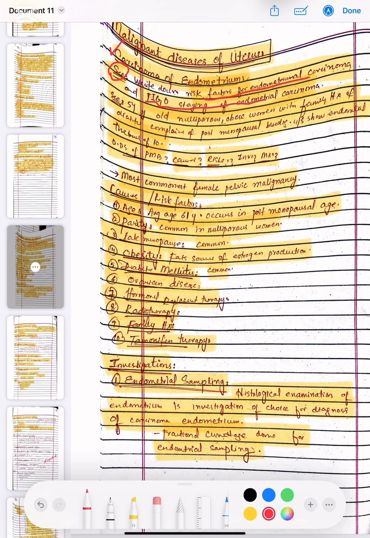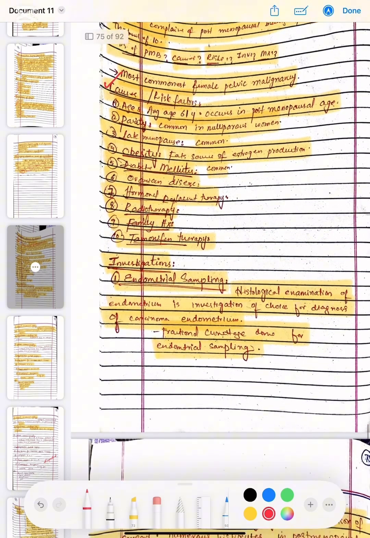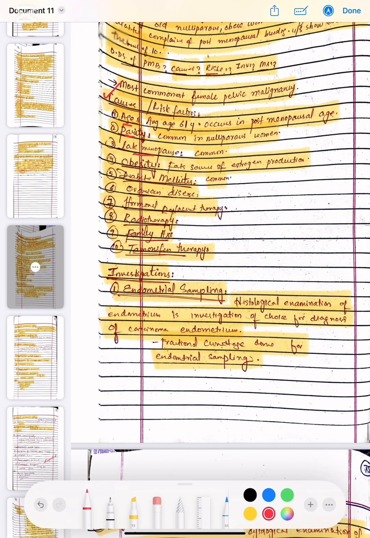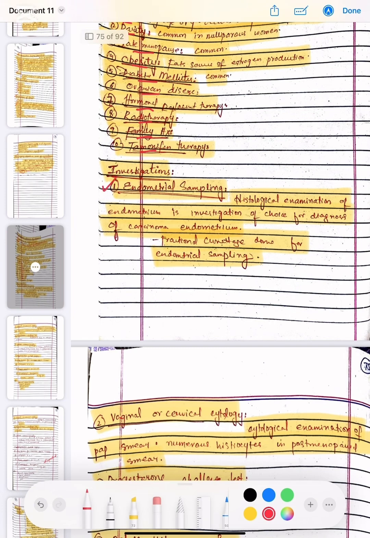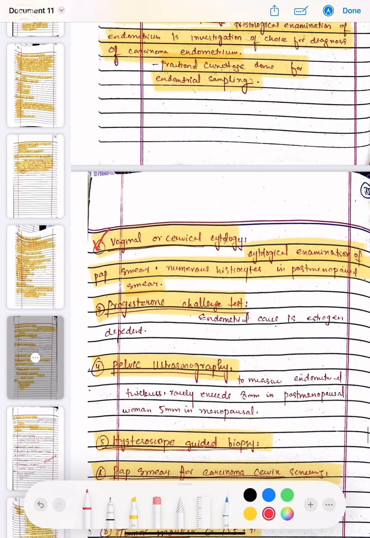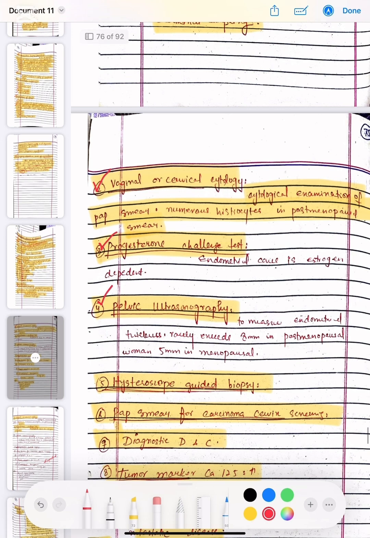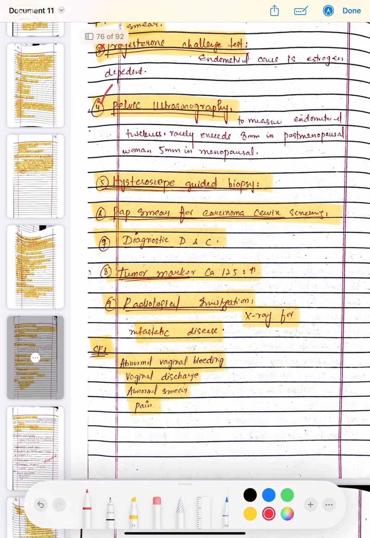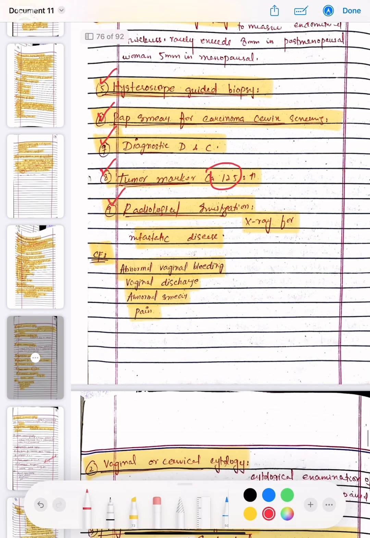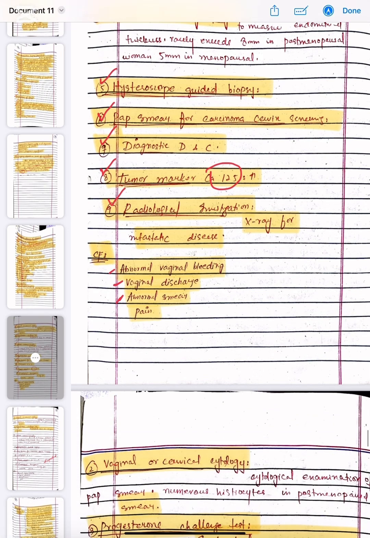So the most common female pelvic malignancy is the carcinoma of endometrium, and the causes or risk factors are age, parity and late menopause, obesity, diabetes mellitus, ovarian disease, hormone replacement therapy, radiotherapy, family history and tamoxifen therapy. The investigation options are endometrial sampling and vaginal or cervical cytology, progesterone challenge test and pelvic ultrasonography, hysteroscope guided biopsy and pap smear for carcinoma of the cervix, diagnostic D&C, tumor markers, that is CA 125, and radiological investigations. The clinical features are abnormal vaginal bleeding, vaginal discharge, abnormal smear and pain.